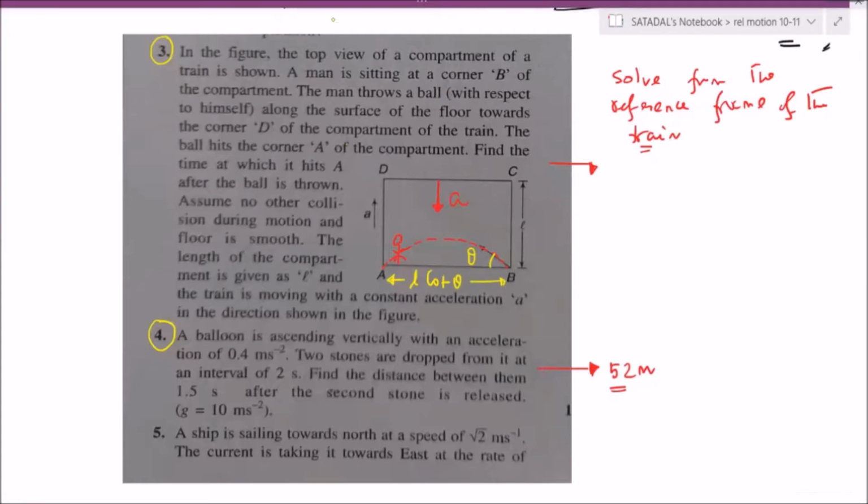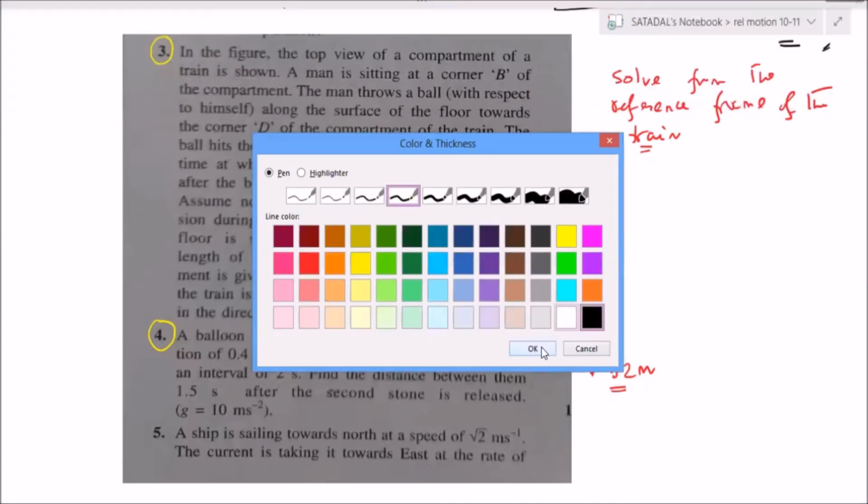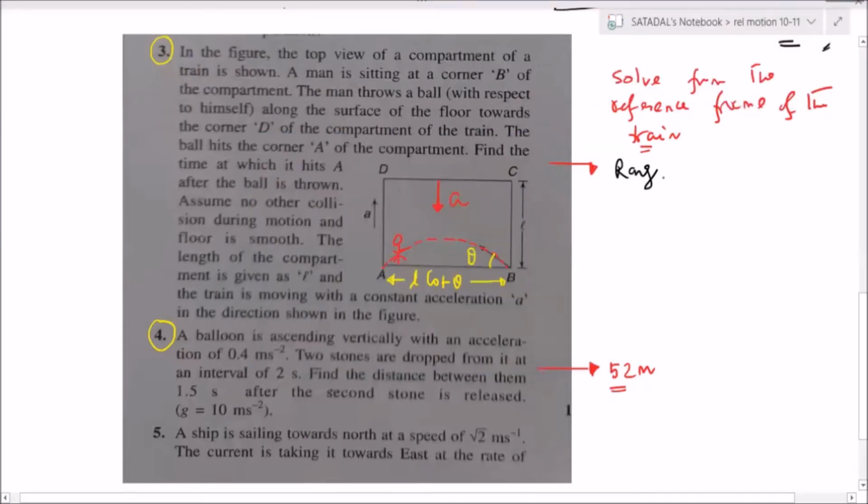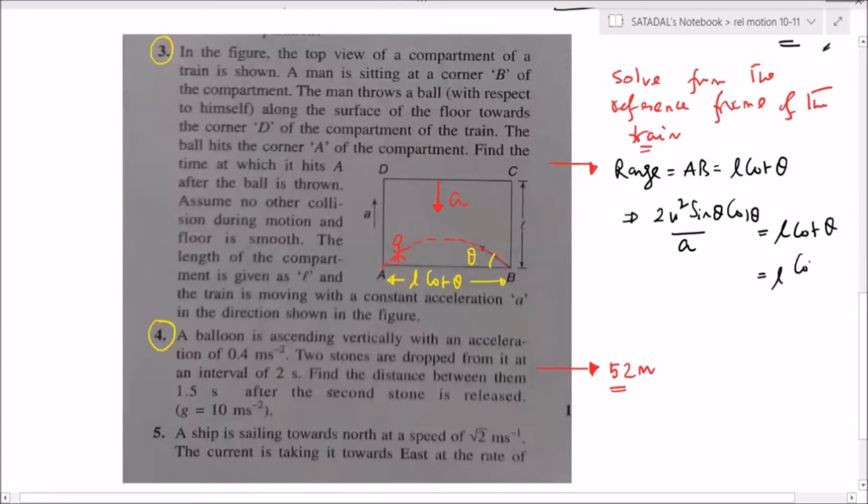Right? No? So then you simply apply the formula for the range. So range is equal to AB, that is equal to L cot theta. What is the range, Ray? 2u square sine theta cos theta divided by A. In place of g, we are writing A. That is equal to L cot theta. It means L cos theta by sine theta. This cos theta cancels. So we are getting 2u square sine square theta by A is equal to L.